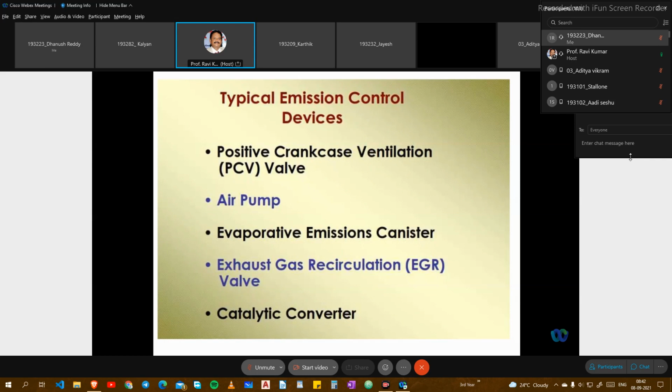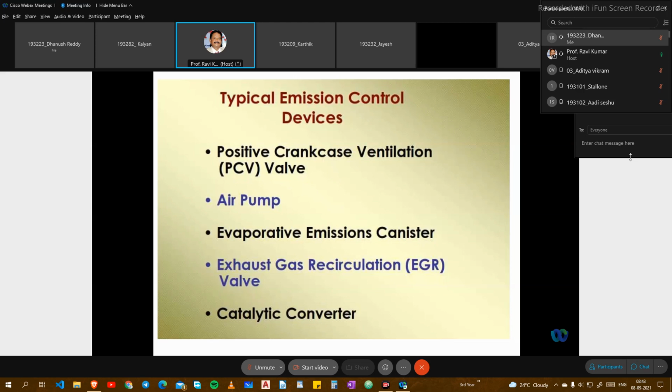But in four-stroke engines the method is different. The fuel and air homogeneous mixture enters through the inlet valve and undergoes combustion. That is why positive crankcase ventilation is required for the valve operation, and an air pump or a supercharger is also required. The supercharger enhances the air pressure, particularly in diesel engines or petrol engines. The homogeneous mixture and high pressure air entering make combustion very easy.